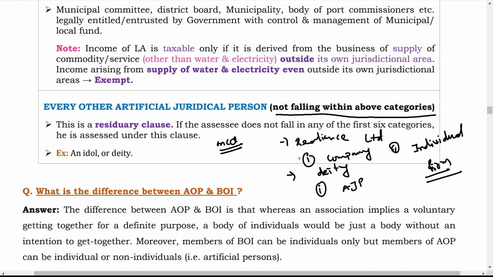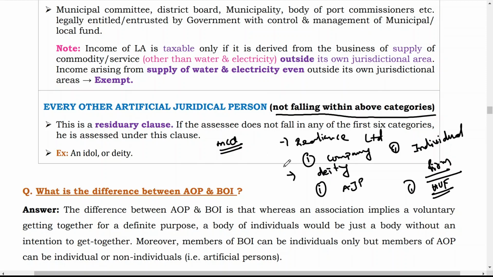Now let us say Mr. X and their sons and wife join together and form for a common purpose. So what is the status of that person? That is HUF. So this way different situations are created and you have to identify which type of person he is.